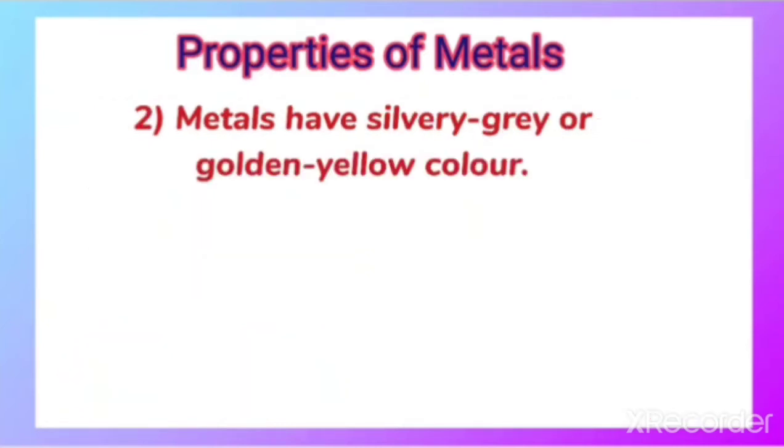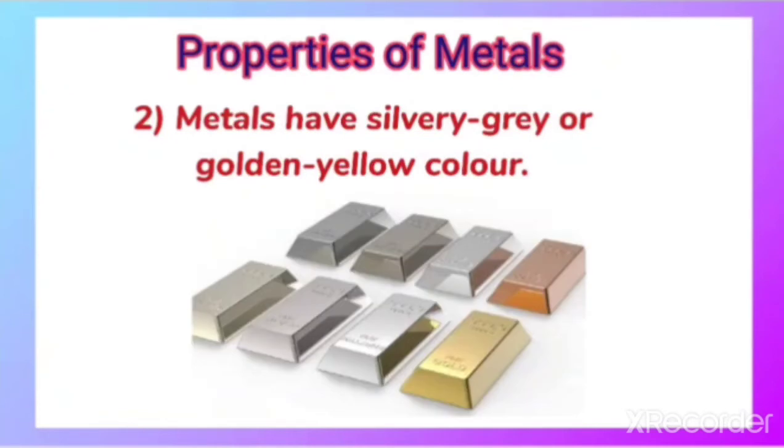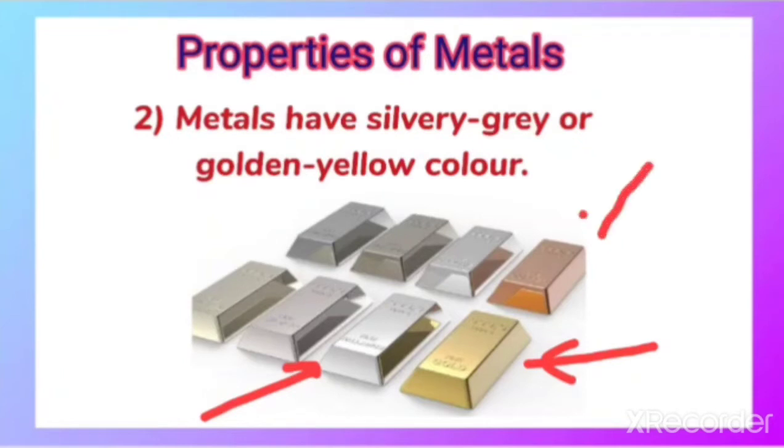Next property is that metals have a silvery grey or golden yellow color. When we look at the different examples of metals, we can see that they either have a silvery grey color, as in the case of silver, or a golden yellow color like gold, or even copper. So we can say that metals have a silvery grey or golden yellow color.